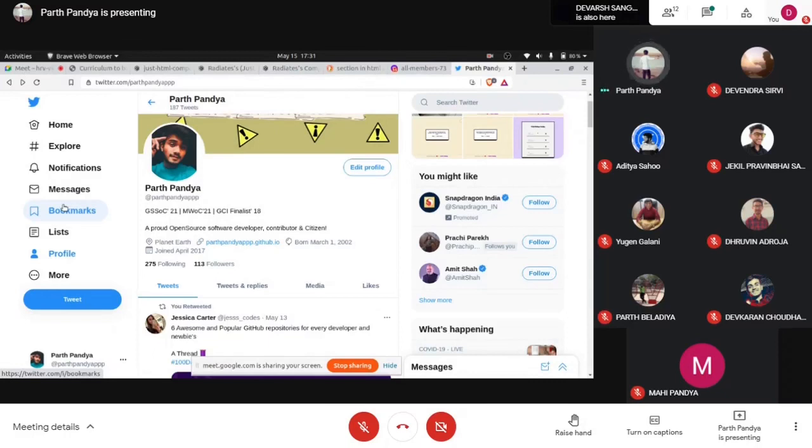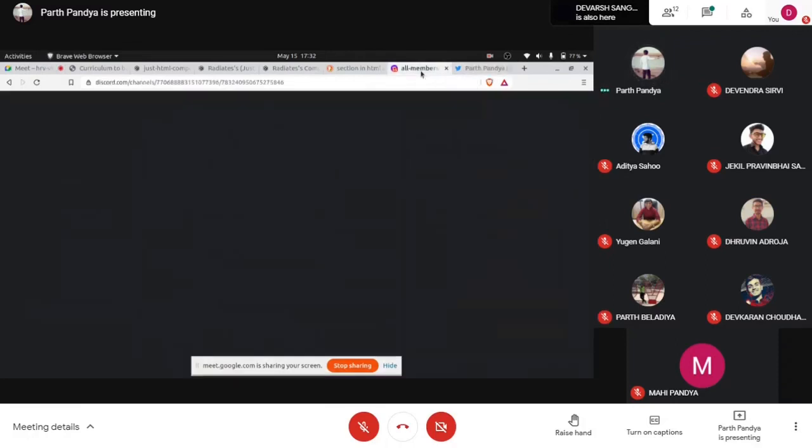Every web page, every web application has its own navigation bar. Some have it on the top, and some have it as a sidebar. Twitter has it as a sidebar for web, and say this is Discord.